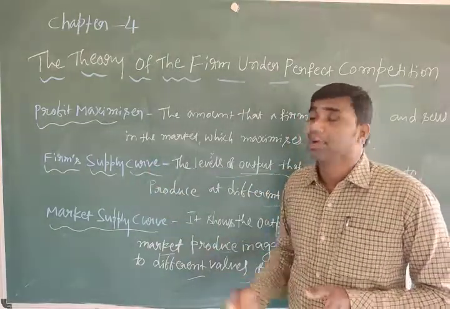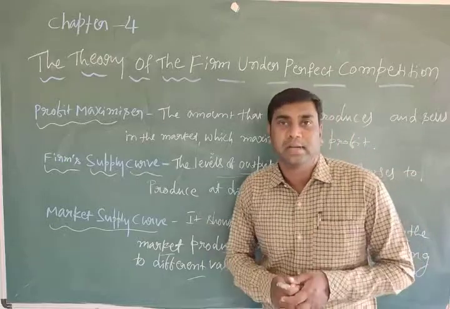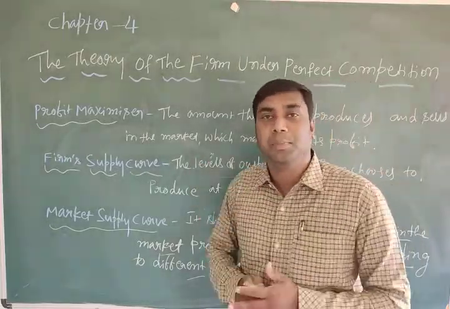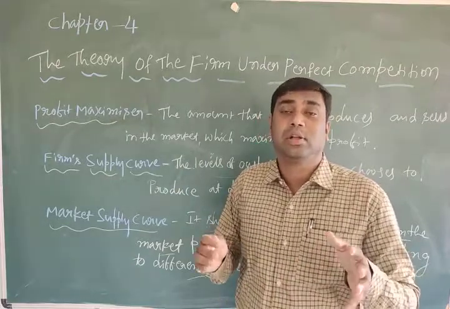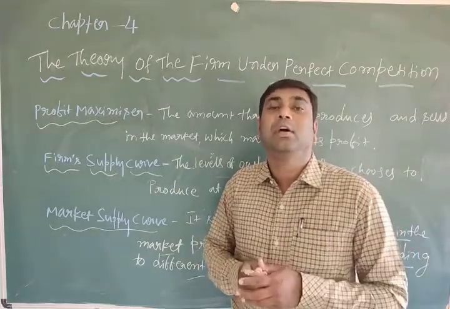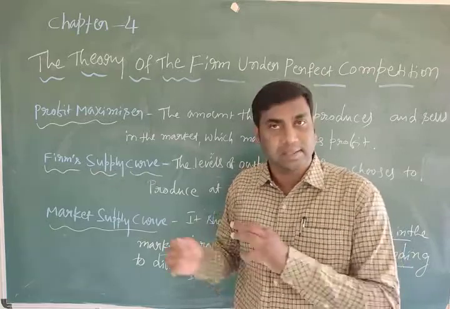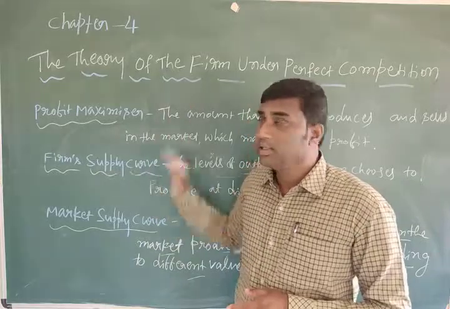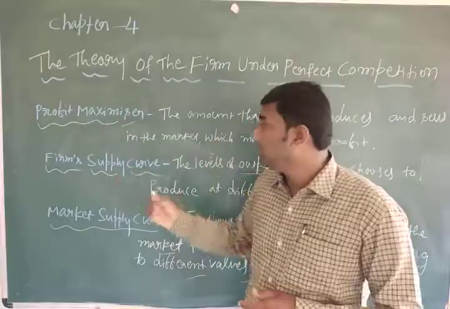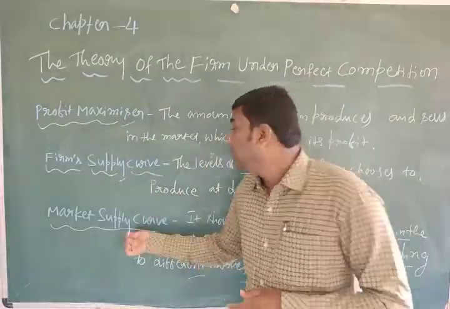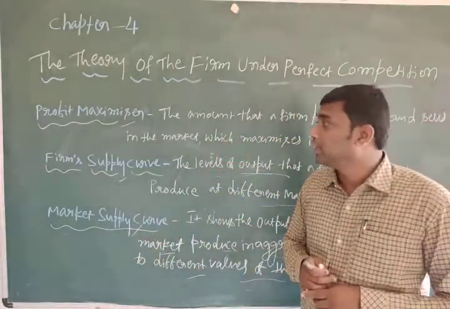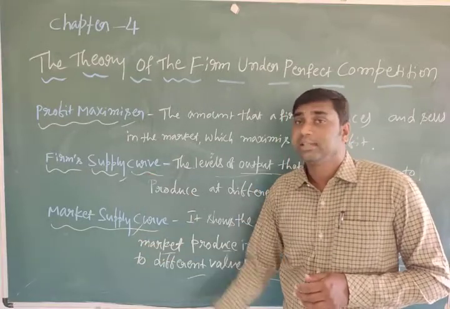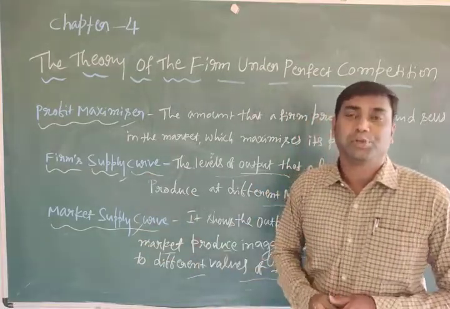In this chapter we will discuss the meaning of market, the concepts of revenue, the meaning of perfect competition, and the types of markets. Everything we will discuss in this chapter. The three important topics you are going to study are profit maximizer, firm supply curve, and market supply curve. Firm supply curve is individual. Market supply curve is overall, produced by all the firms.